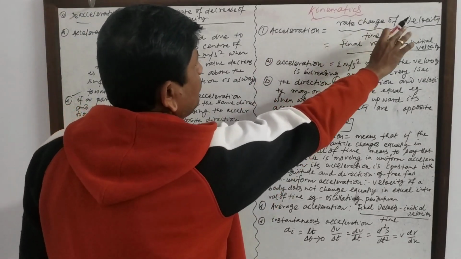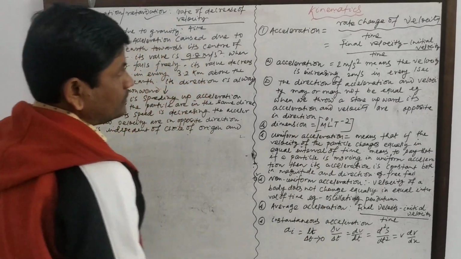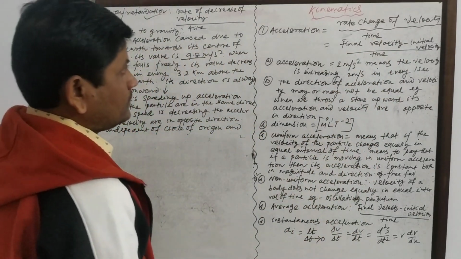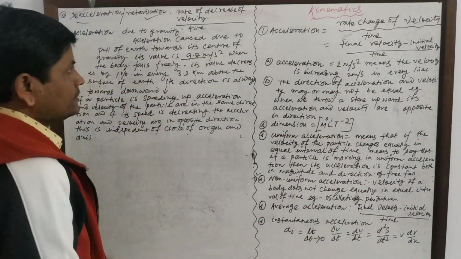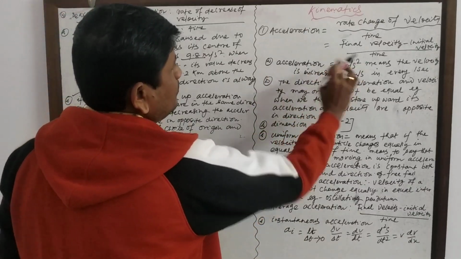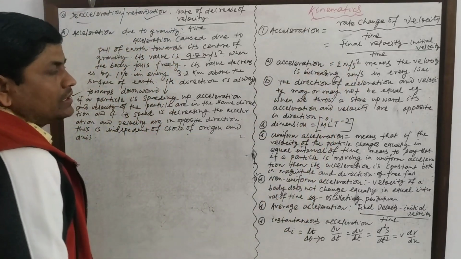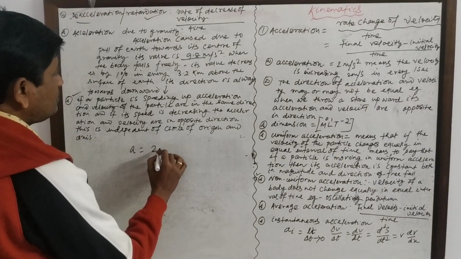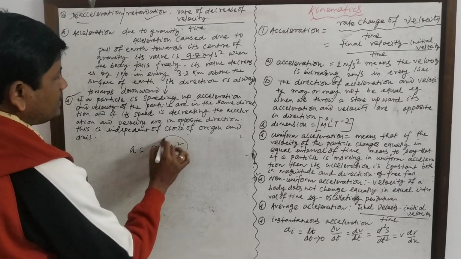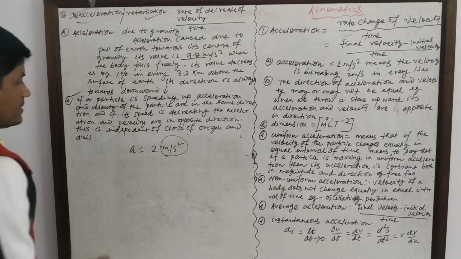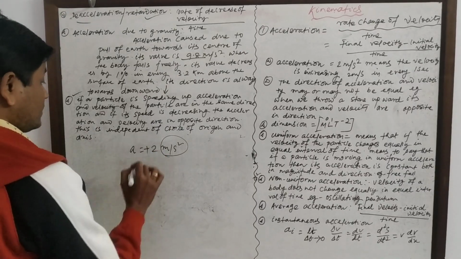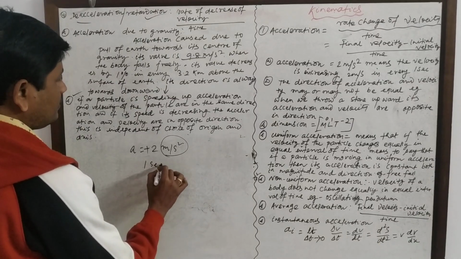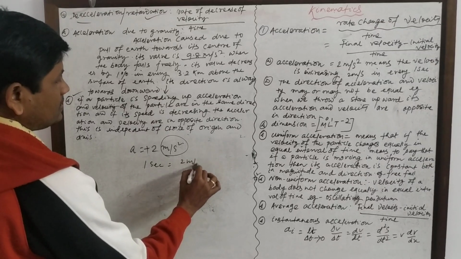Acceleration is the rate of change of velocity with time, that is, final velocity minus initial velocity divided by time. If acceleration is equal to 2 meter per second square, meaning the velocity is increasing, where meter per second square is the unit of acceleration, that means it is positive acceleration: in every 1 second, the velocity is increasing by 2 meter per second.